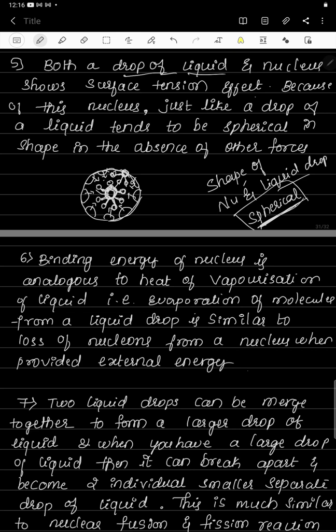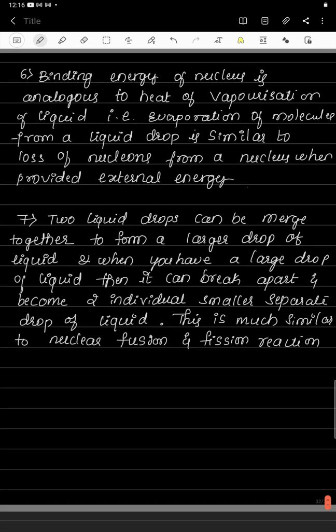Because of this, the nucleus, just like a drop of liquid, tends to be spherical in shape in the absence of other forces. If no other forces are acting, if only the surface tension force is there, then the shape of the nucleus is spherical. This is the next similarity. Now we will move to the sixth one, which is regarding the binding energy.